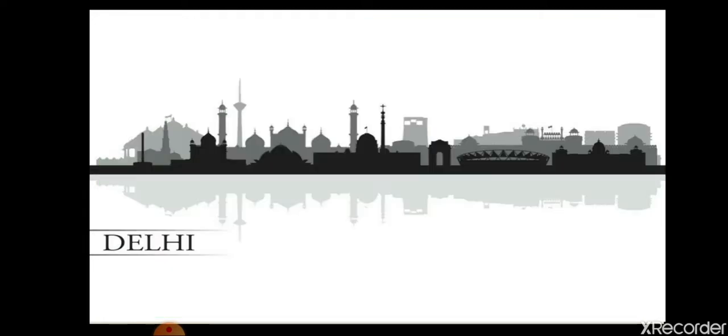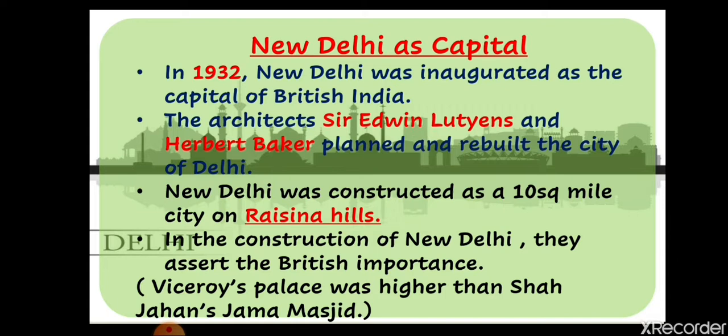Now we will see New Delhi as the capital. When did they make New Delhi their capital? We will see that in 1932. It was announced in 1911, but Delhi became the capital in 1932. In 1932, New Delhi was inaugurated as the capital of British India.